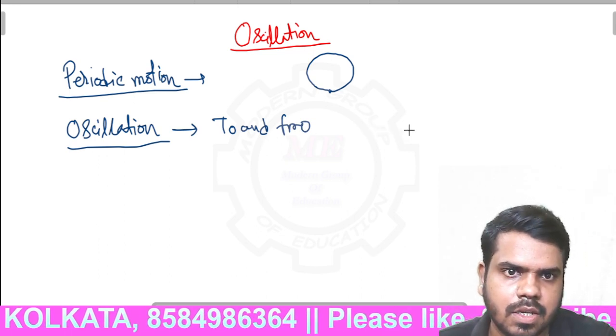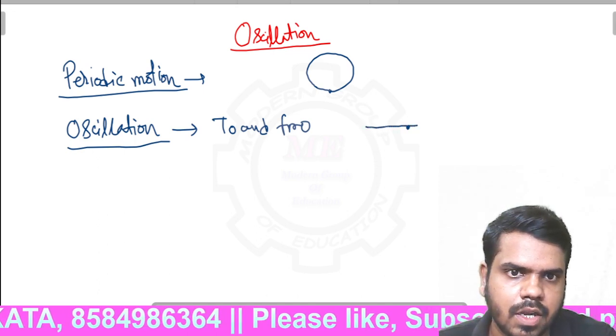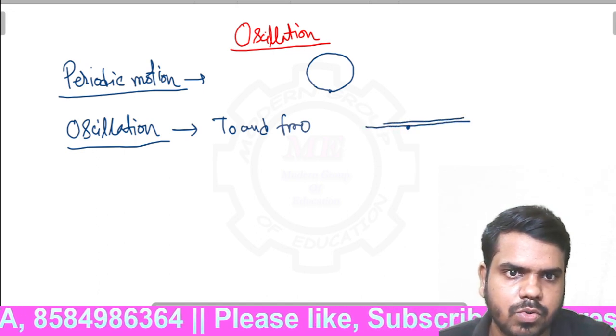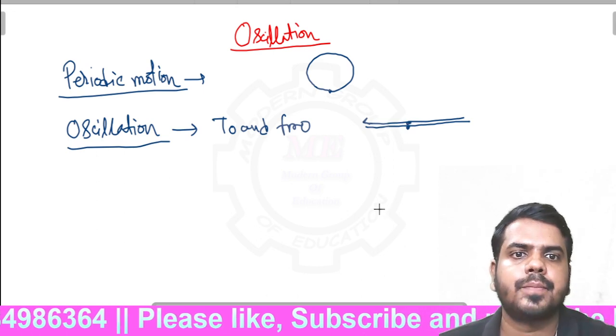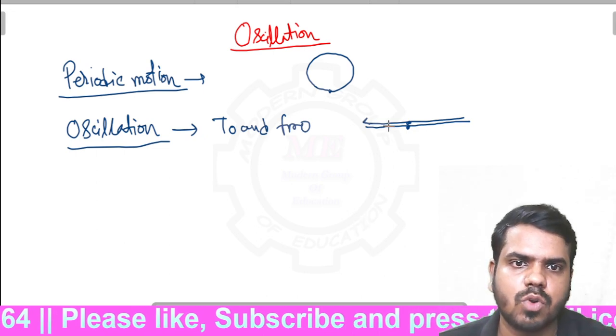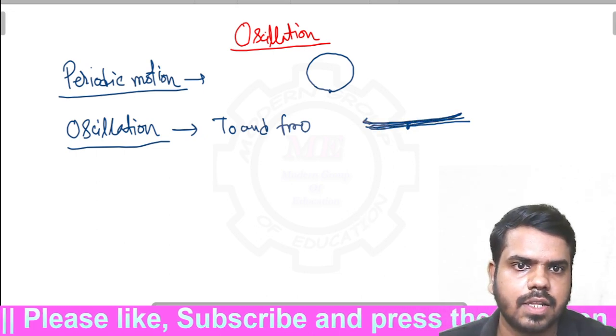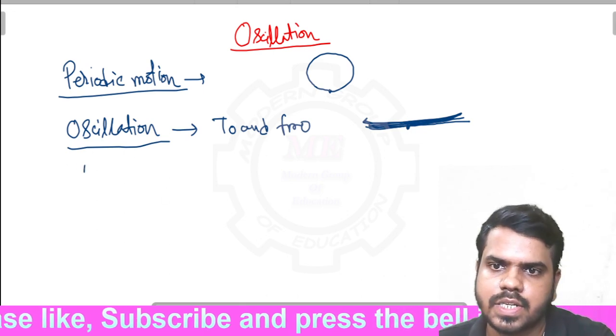Okay, that means this is the mean position. So it will start from here and again it will go to there. That means it will cross the mean position every time. So this is called to and fro motion, here and there. Okay, this is oscillation.